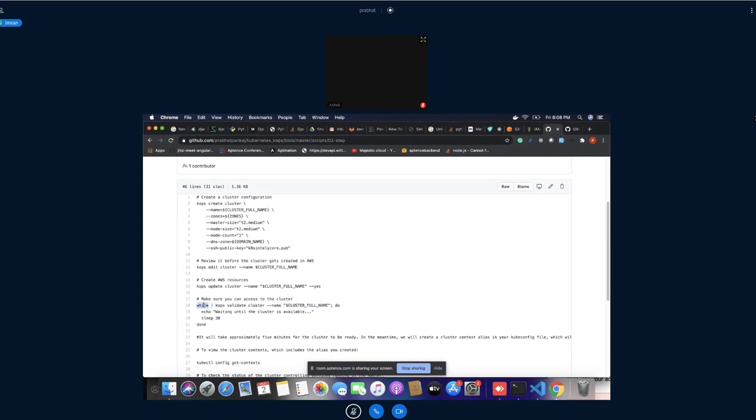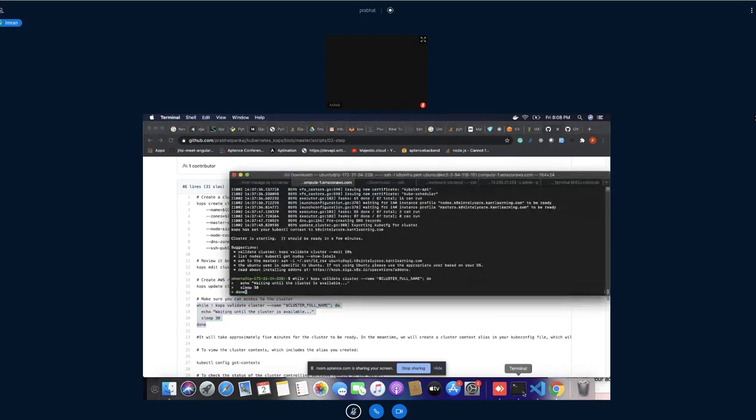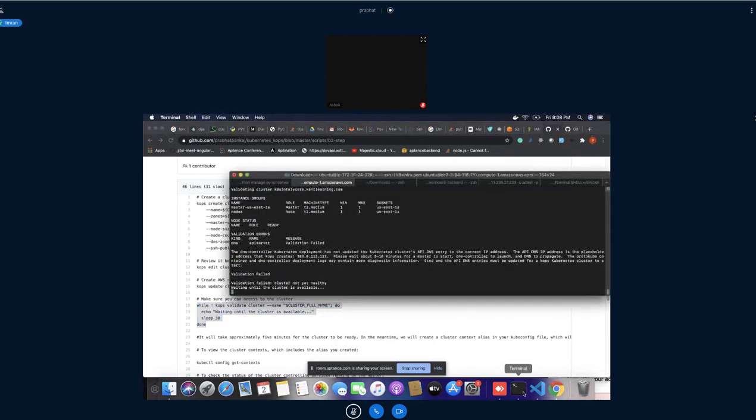And as you have already learned earlier, while true, then you can perform the option. If the while becomes false, you may have to do some other step again. So I'll copy this one and put it here so that I can check whether our cluster is running or not. See, validation failed, as of now I'm getting. So I'll run it again. See here, echo wait until cluster is available. So I'll run it again and we'll check whether it is available.